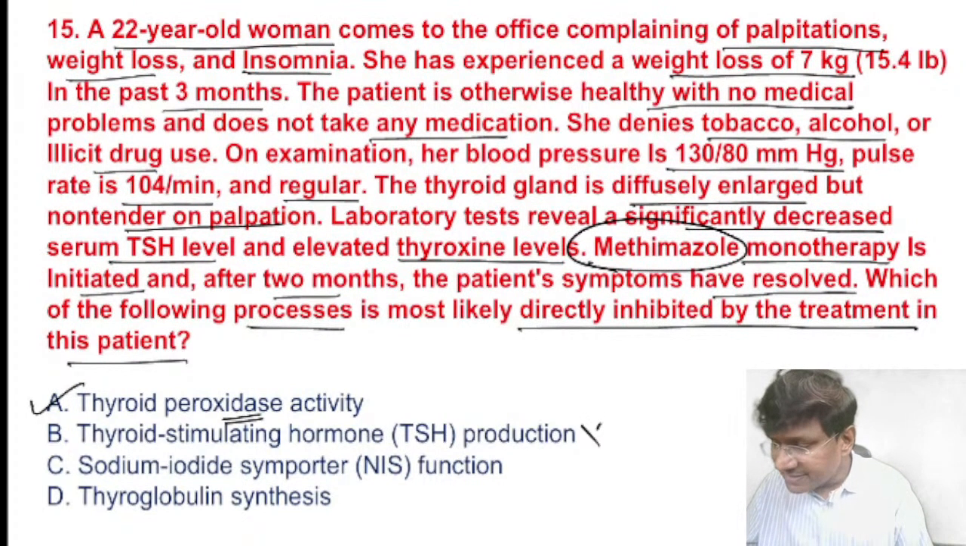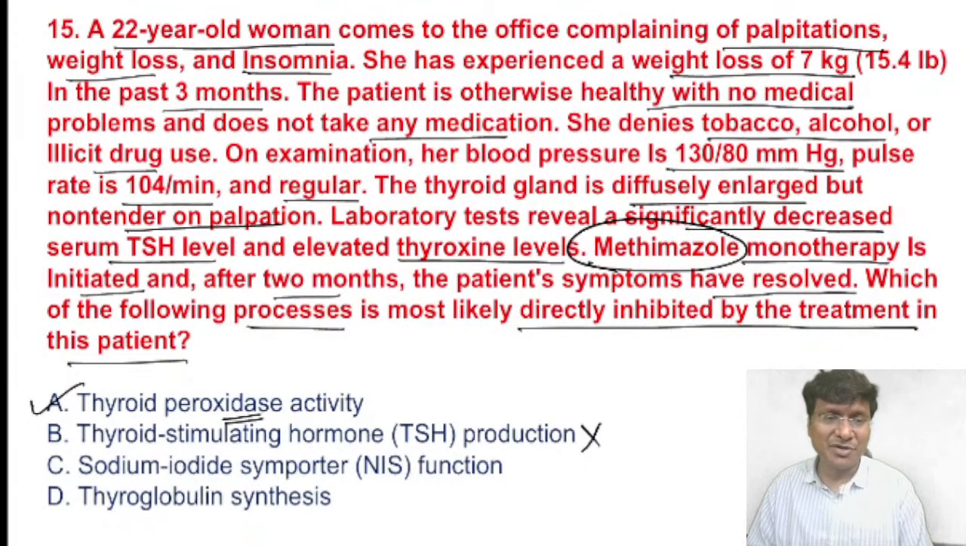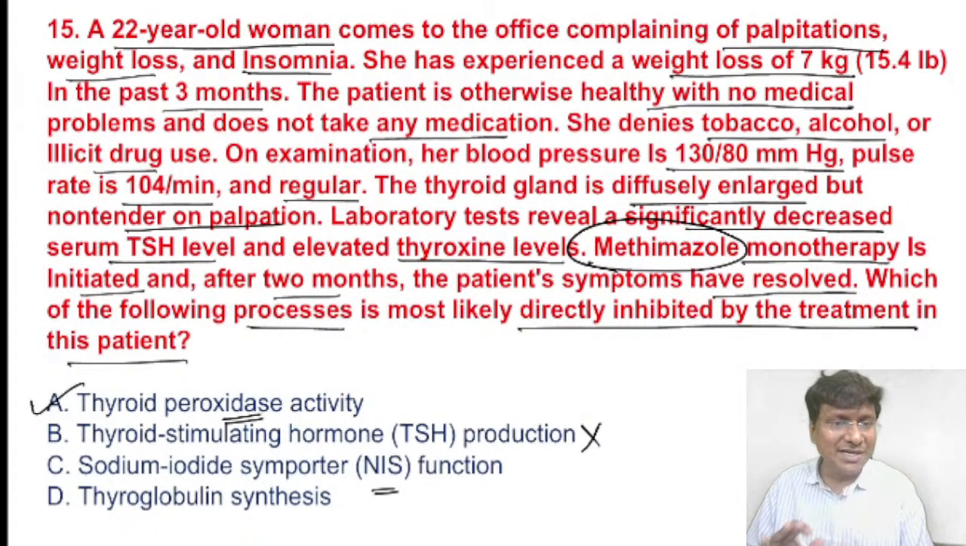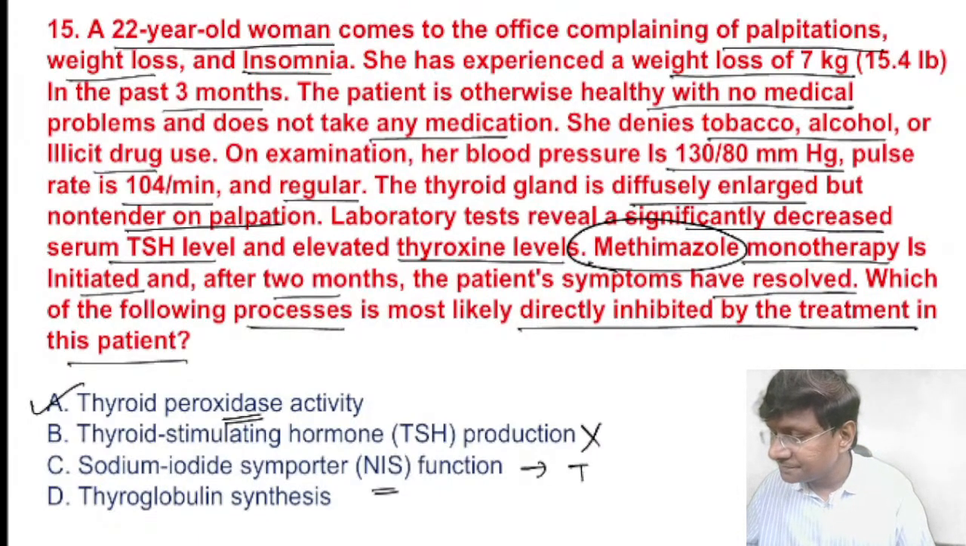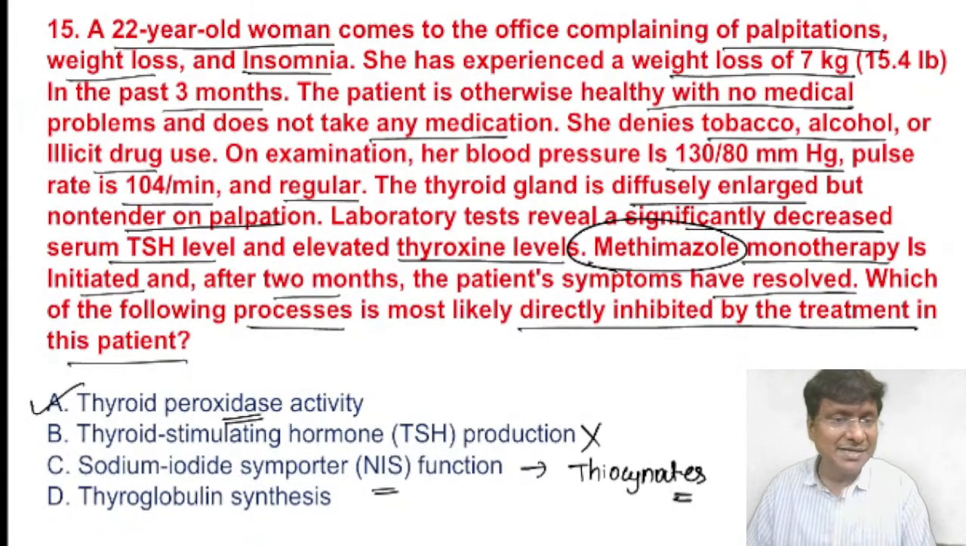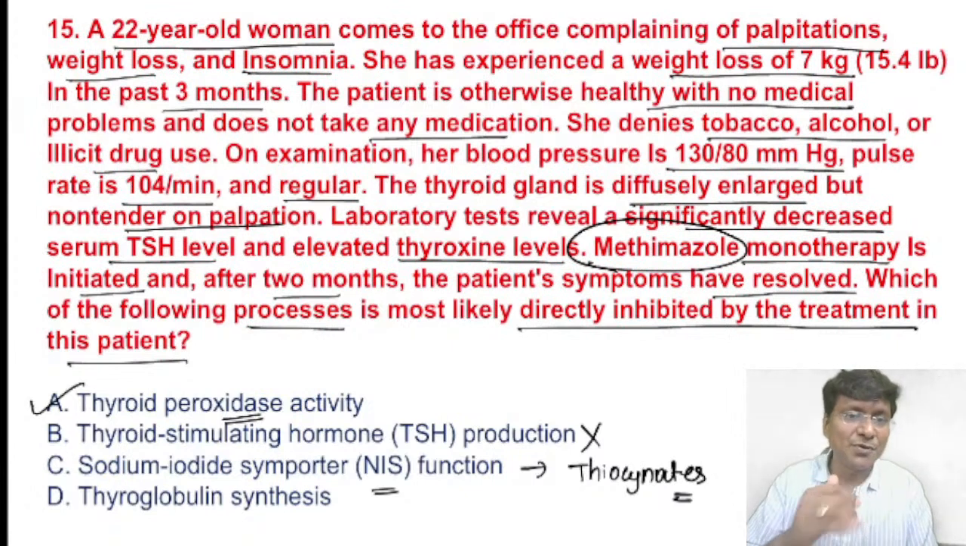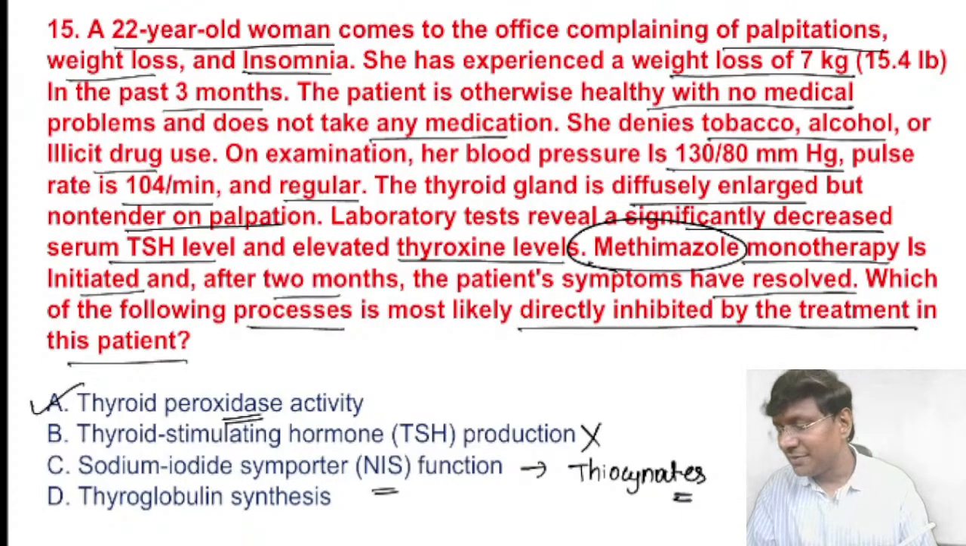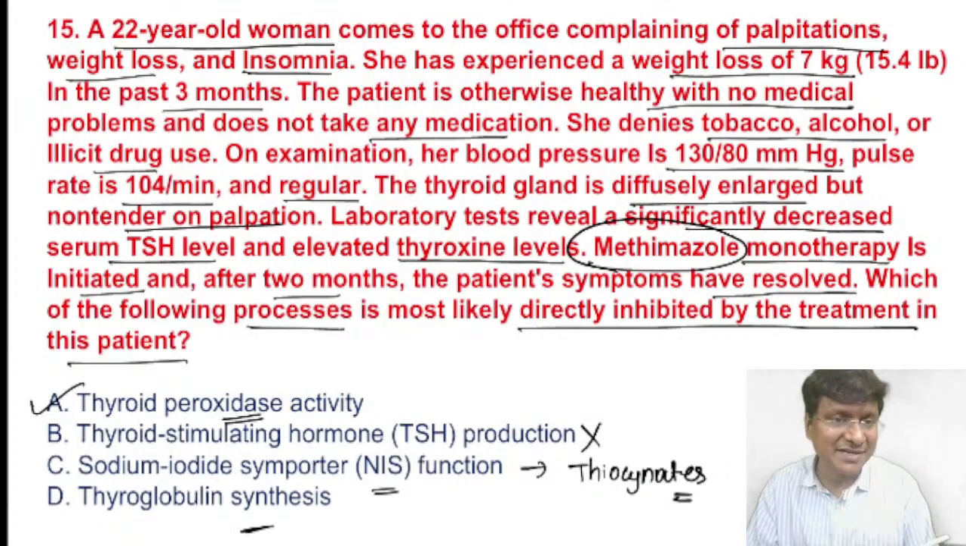Then does it inhibit TSH production? No, it will not inhibit TSH production. And next is the sodium iodide symporter function. The drug group which will inhibit the sodium iodide symporter function is thiocyanate. These are not used these days, but thiocyanates inhibit the sodium iodide symporter, and thereby inhibit iodide transport into the thyroid gland, reducing thyroid hormone synthesis. Those are the sodium iodide symporter inhibitors, that is thiocyanate. And thyroglobulin synthesis is not affected by methimazole.